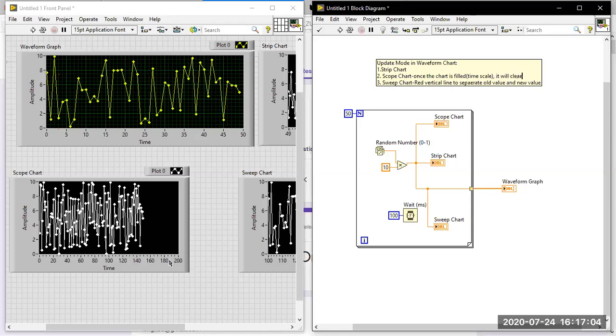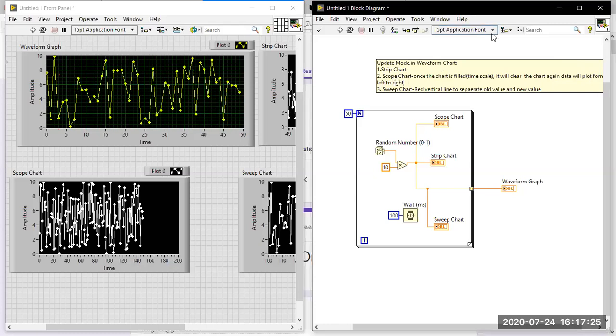It will not clear the data, only the chart area will be cleared. Again data will plot from left to right.